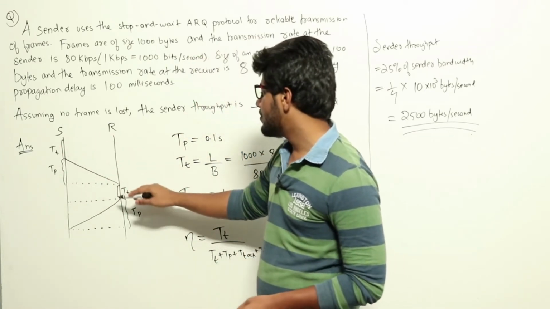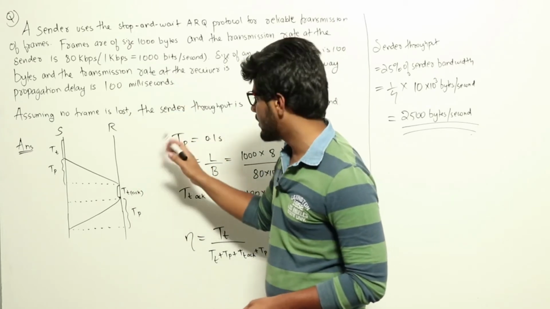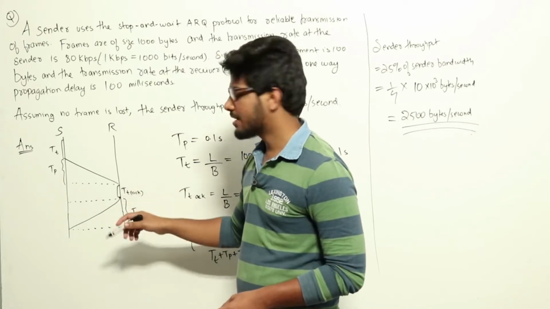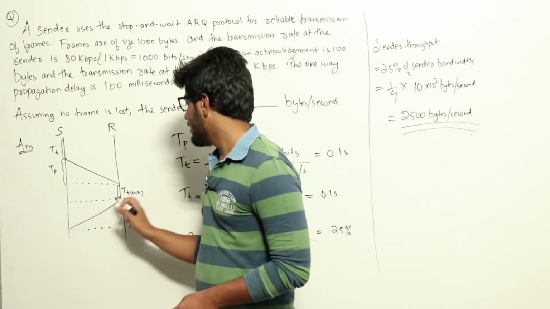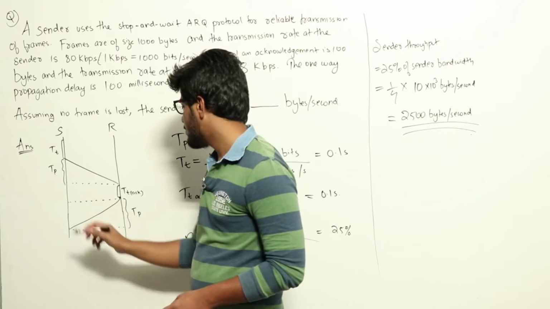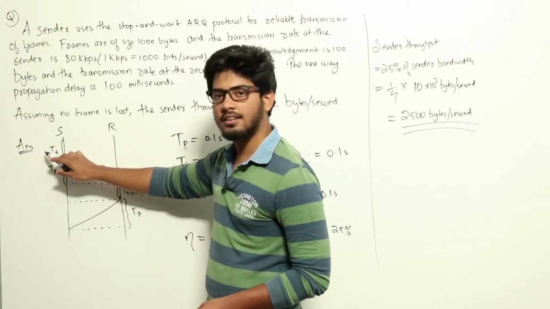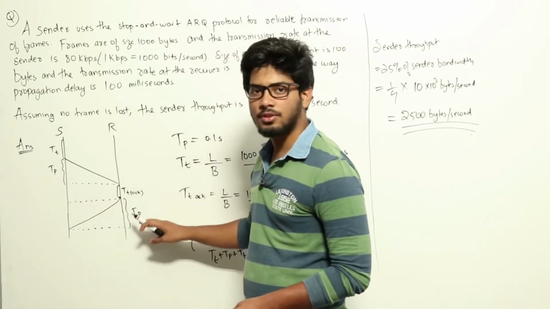After that, the receiver will process it. There is nothing given in the question about processing delays, so we will assume it is 0. After that, the receiver will transmit the acknowledgement back. So it will have another transmission delay for the acknowledgement, and the acknowledgement also needs to propagate back to the sender. So that will also add a propagation delay. So the total delay would be T transmission at the sender plus T propagation plus T transmission of acknowledgement plus T propagation for the acknowledgement.